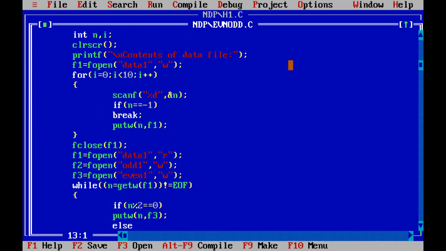All you need to replace is, let me show you, yeah, this is the function. Instead of getw and putw, make use of getc and putc. Otherwise the code is going to remain the same, and you need to change the code for even and odd.